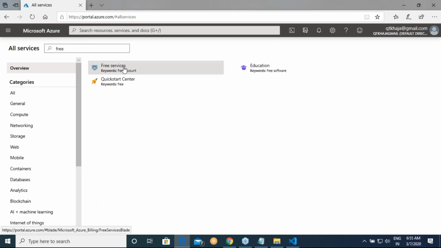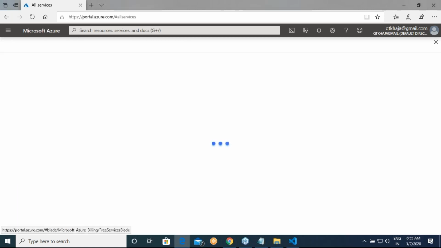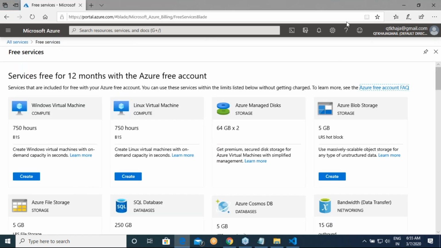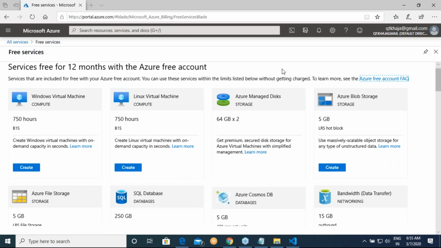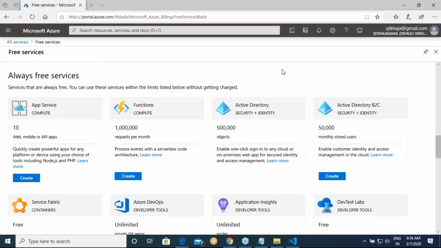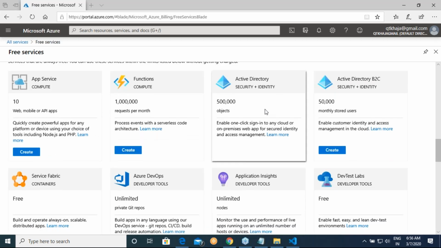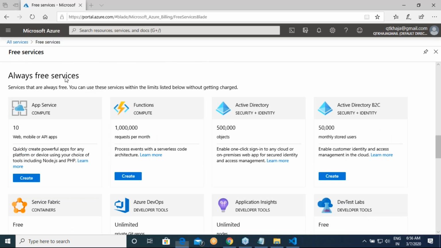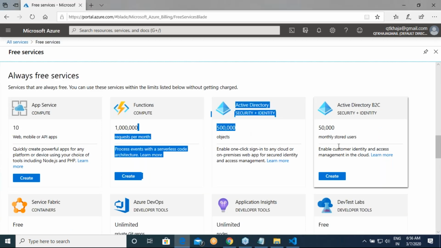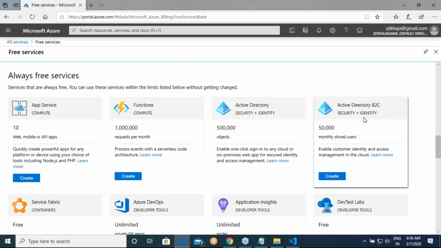Are you seeing free services? Here you will get an overview of what services are free for lifetime and what services are free for 12 months from your account creation. If you scroll down, in always free services you have Active Directory, which can have this many objects, and you can do something called Active Directory B2C.